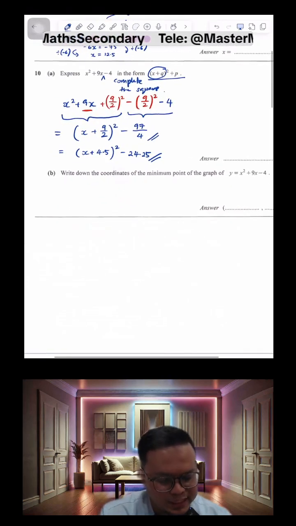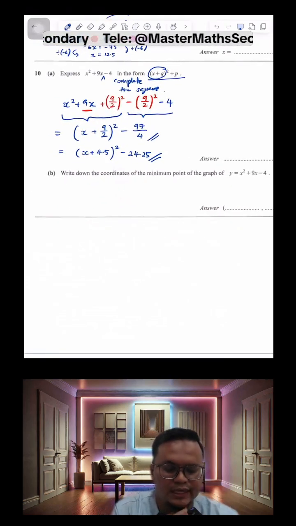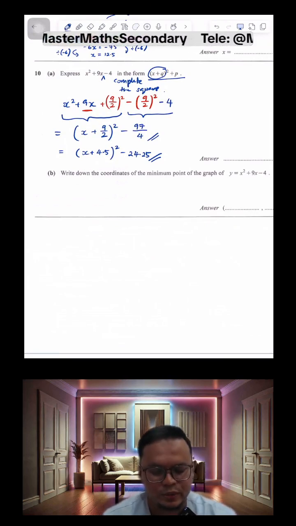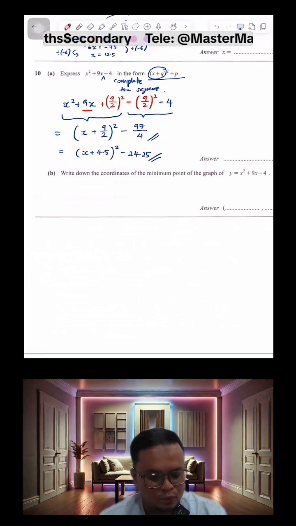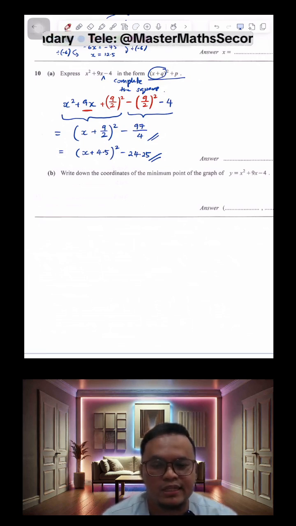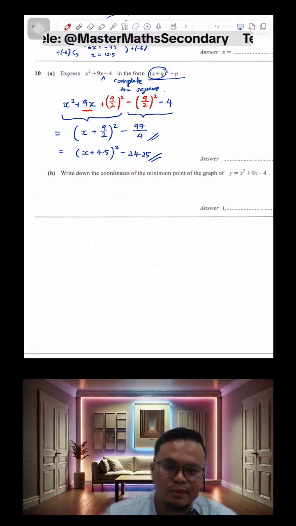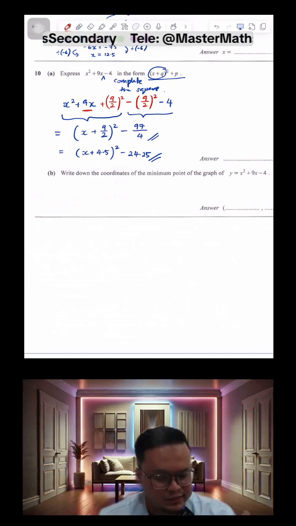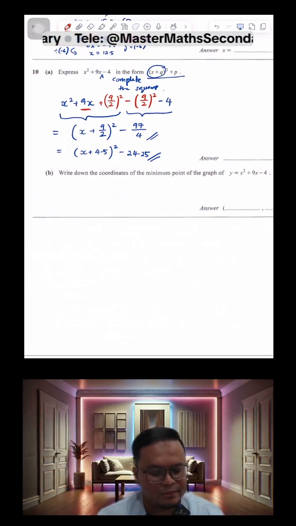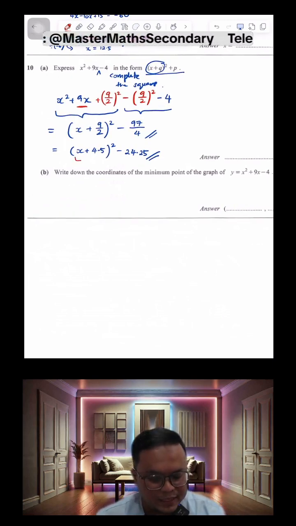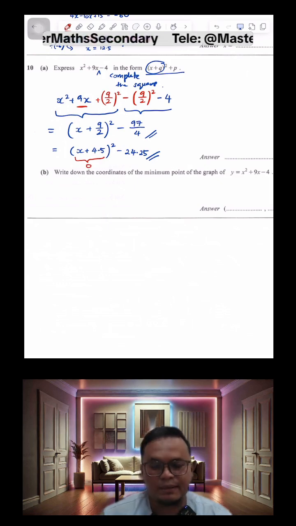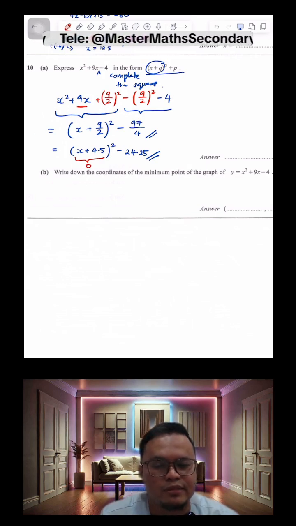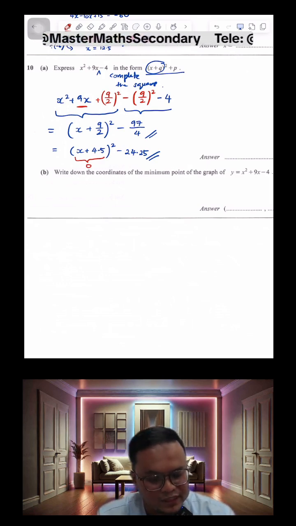Now then comes the next part, 10 part B, where you're asked to write down the coordinates of the minimum point. There was a reason why they want us to do completing the square, because after doing it, we can identify the minimum point very easily. Whether it's a minimum or maximum point depends on the nature of the curve, whether it's smiley face or sad face. To find the minimum point, we will just let this part be 0, because the minimum value of any perfect square is 0.